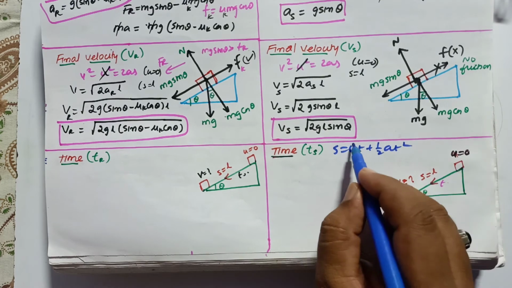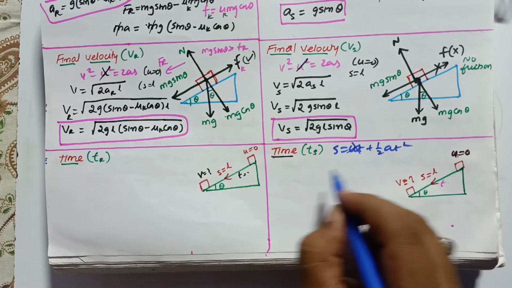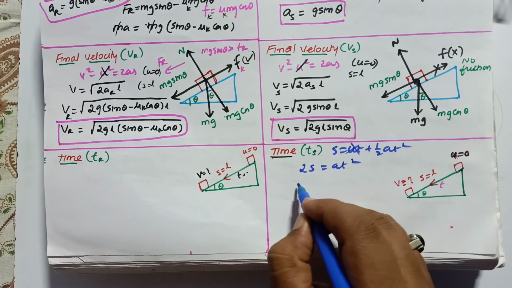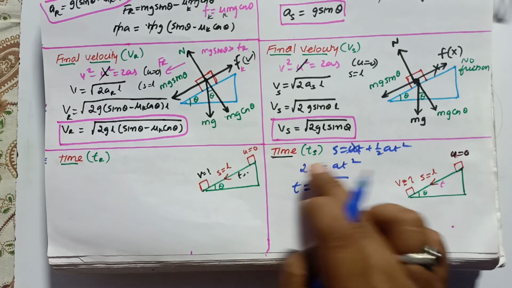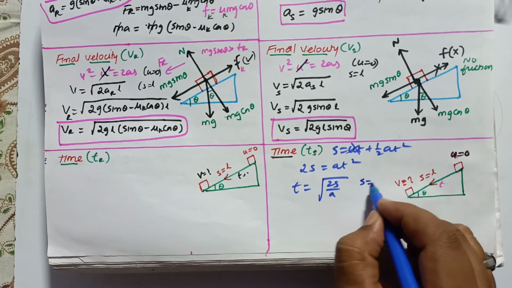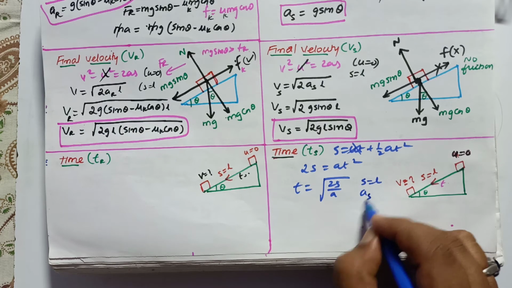The initial velocity is 0, so that is going to cancel here. Therefore 2s is equal to a t square, so t is equal to square root of 2s by a. And here s is equal to L, and a is the acceleration of a smooth surface.